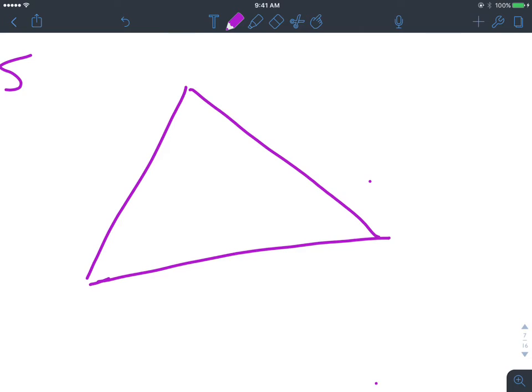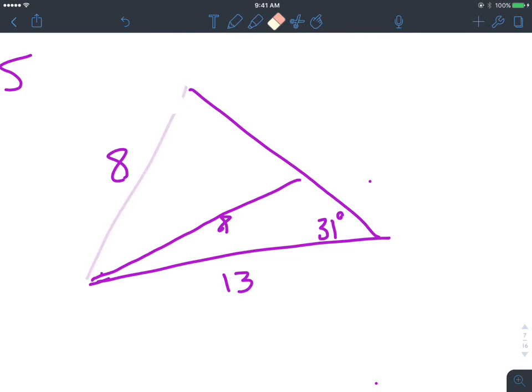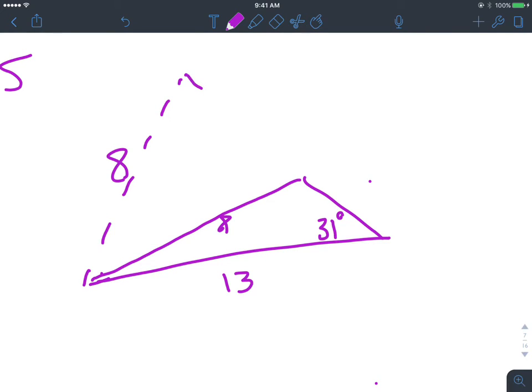So let's say that this side here was 8, and then maybe this is 31 degrees, and then maybe this is 13 right here. There are two different ways you can get that 8 going. You can get it like that, or you can draw it in such a way where the 8 is going like this, so you have like an isosceles triangle here. Sometimes they'll draw the rest of this kind of dotted. So I'm going to try and make it, yeah, that's pretty close. And that's kind of what it looks like here.